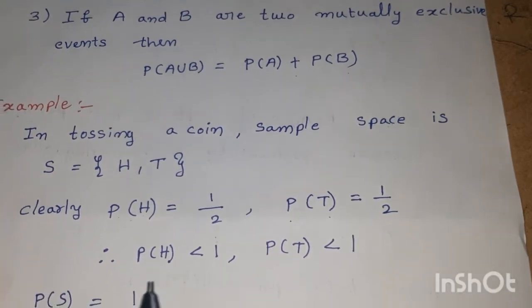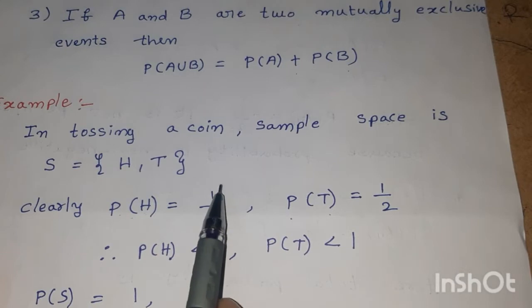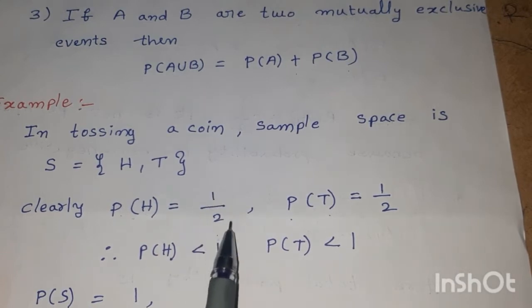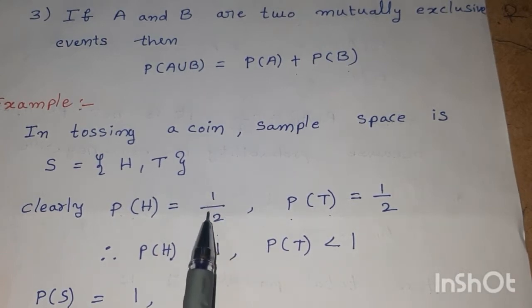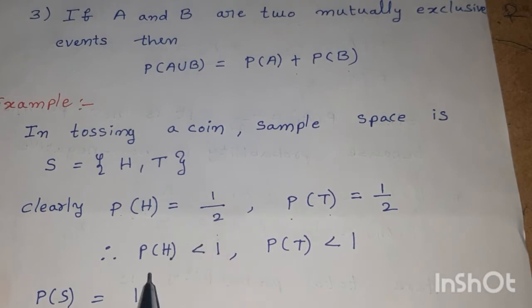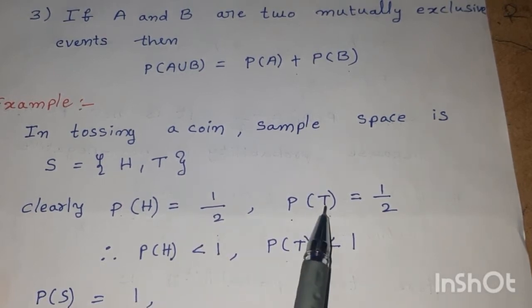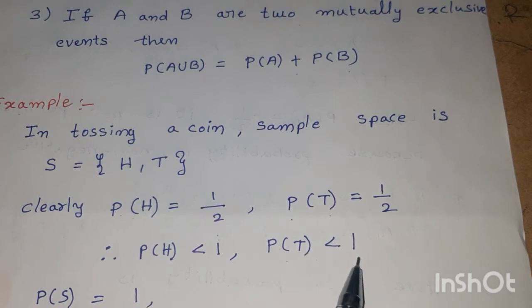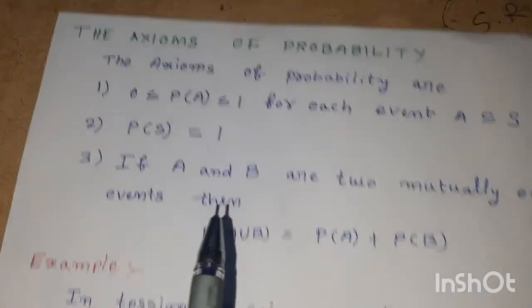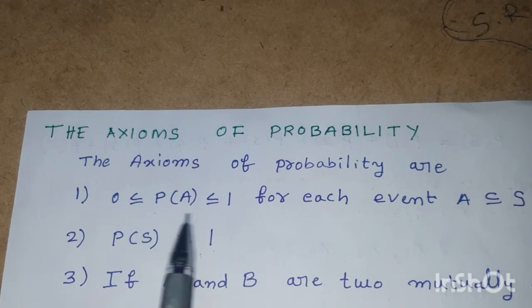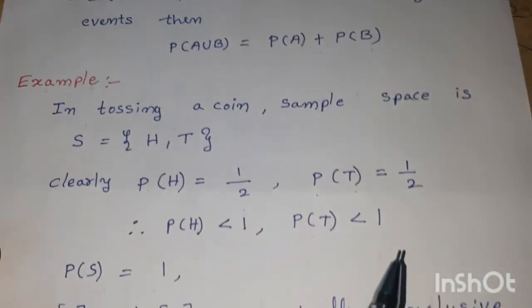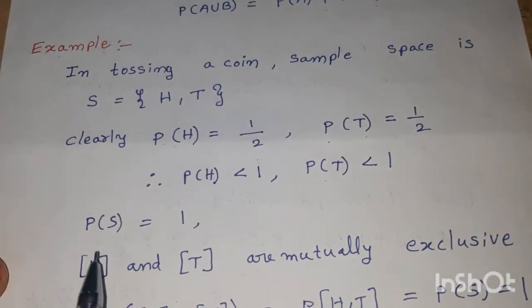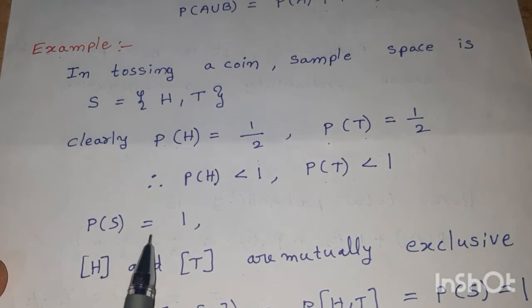1 by 2. Therefore, you can observe that 1 by 2 is less than 1, but it is greater than 0, a positive value. Therefore, P of H is less than 1, and P of T, probability of tail, is also less than 1. That is, probability of an event is less than or equal to 1. Similarly, probability of sample space is 1.